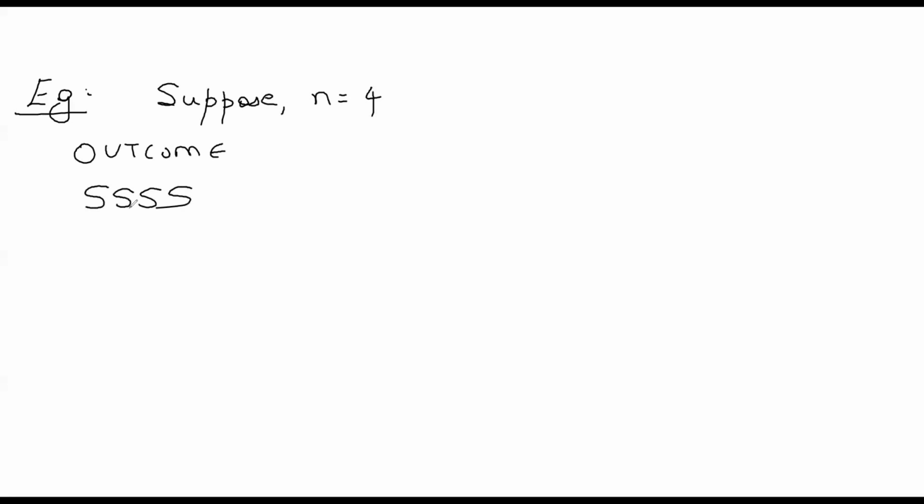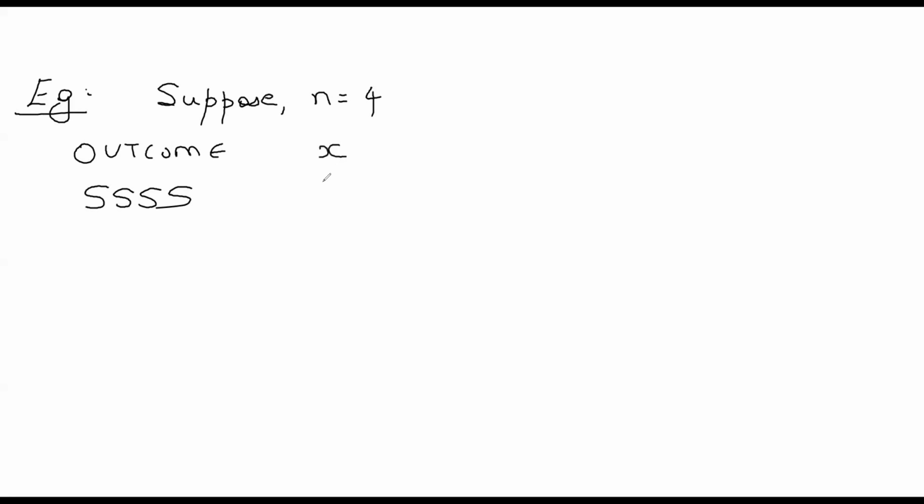Suppose my n is 4, suppose my number of trials is 4, and suppose my outcome comes out to be success, success, success, success. I conduct the experiment 4 times and all 4 times I get success.